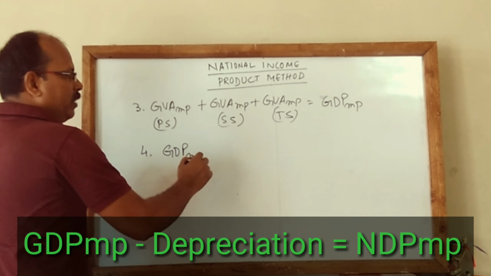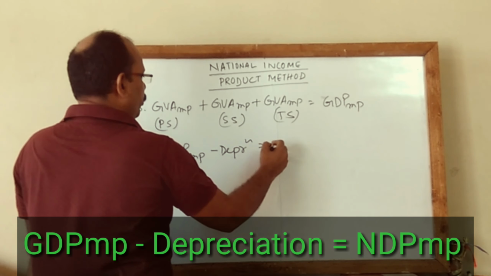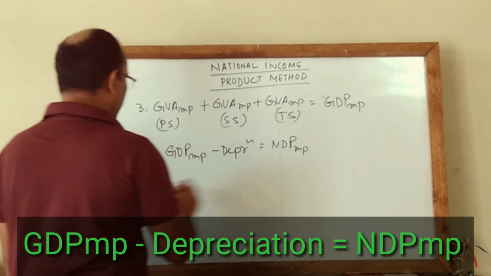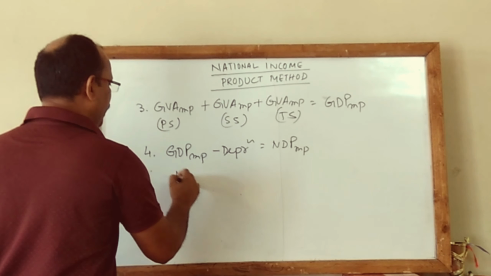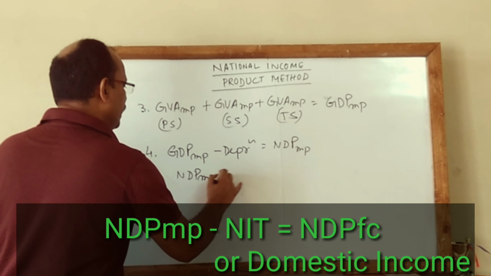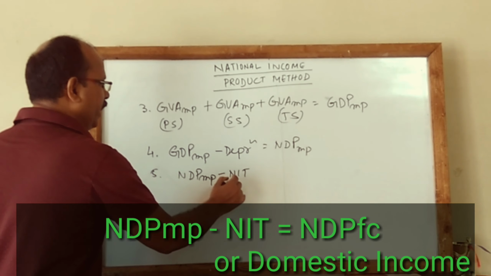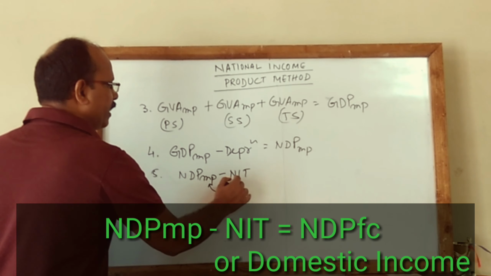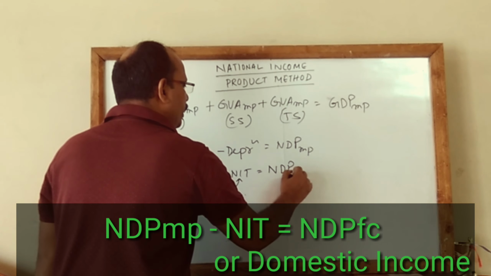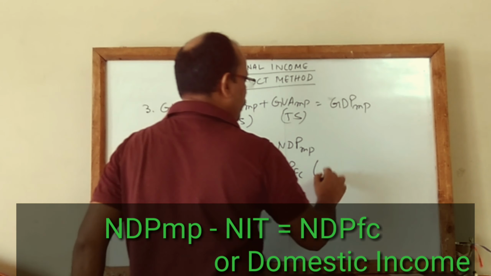If we deduct depreciation from this, we will get NDP MP. Again, NDP MP minus NIT, net indirect tax. So net indirect tax is related to market price. So we will get NDP FC. And this is your domestic income.